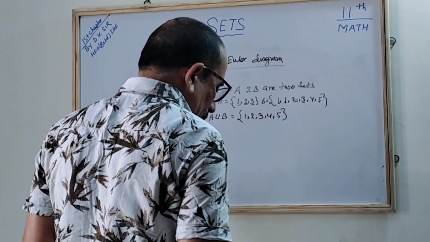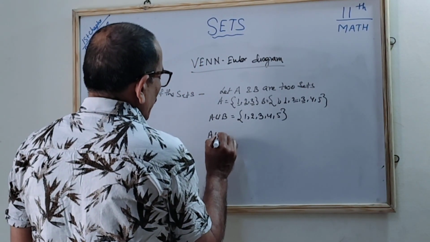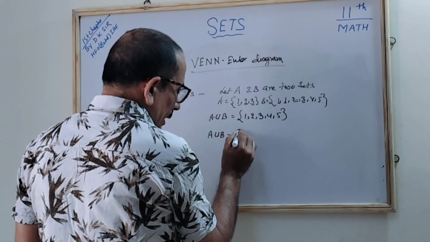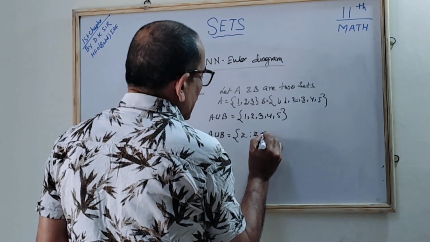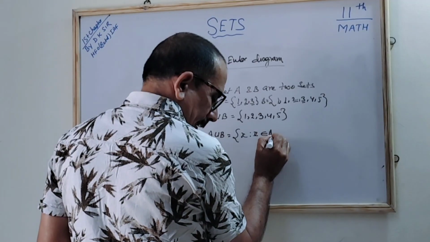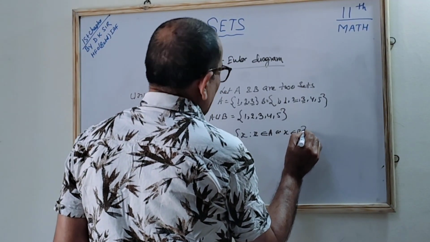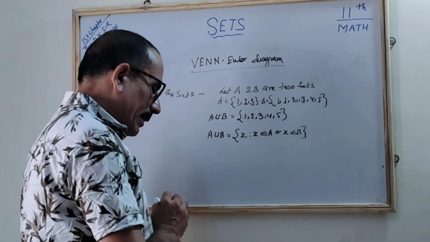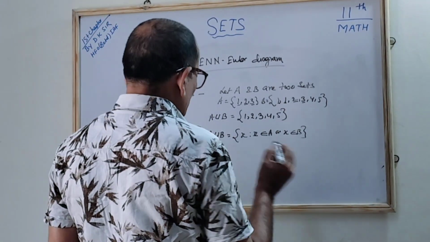How can you write it in another way? You can write A union B is {x such that x is an element of A or x is an element of B}. This is the set-builder way of writing, correct?